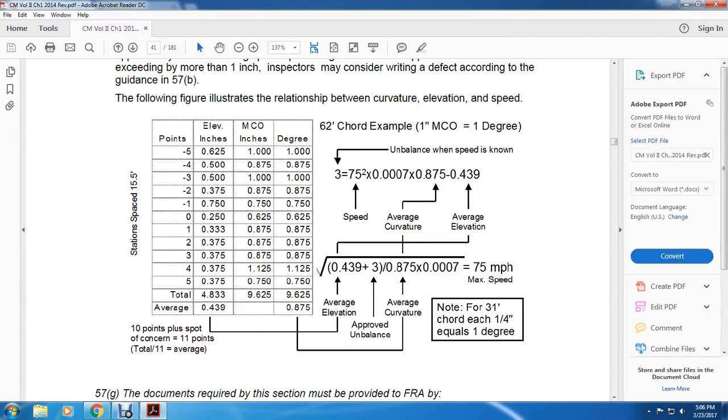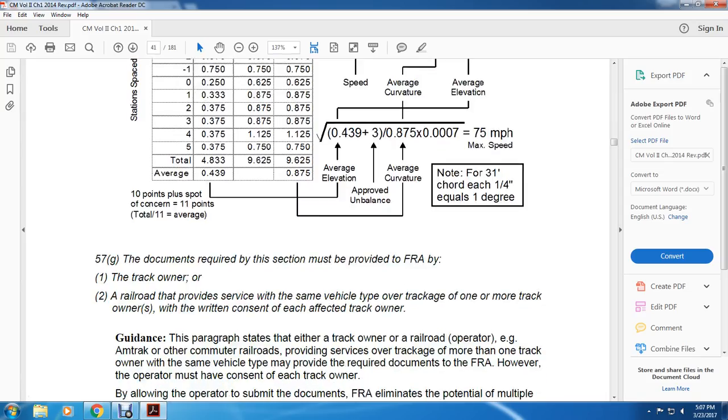Alright, sorry about the small delay. 10 points plus occurrence during 11 points total, 11 average. Your average elevation is 0.439. Approved unbalanced average curvature. Note 31 inches chord. Each 1/4 inch of offset equals 1 degree.